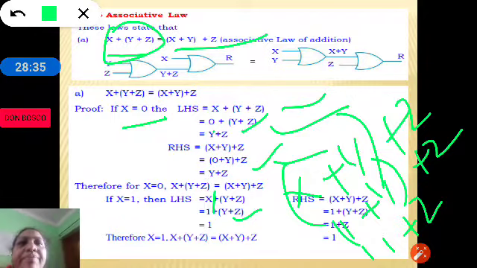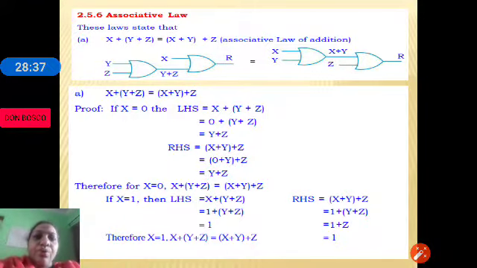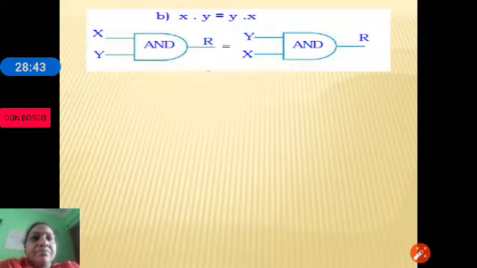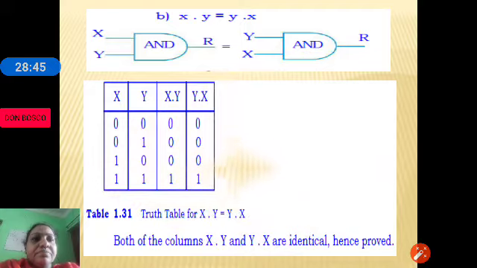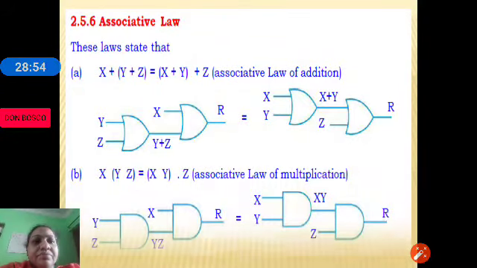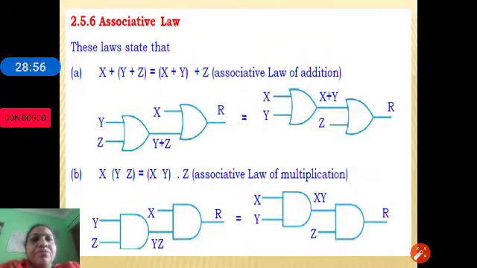So in either case we are getting 1. So we have been proving the associative laws.